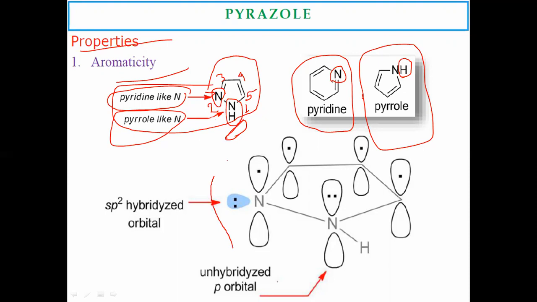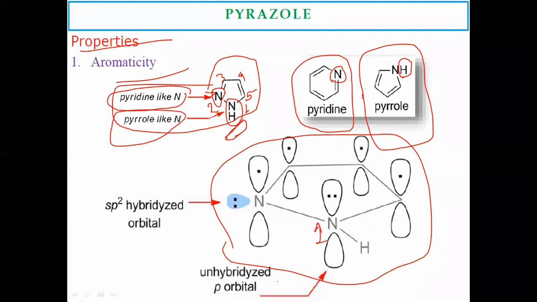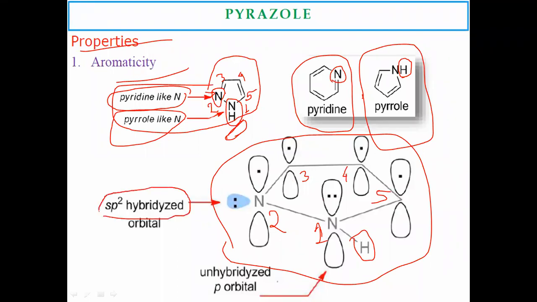And this is the orbital picture of pyrazole. Here, number one is the nitrogen where hydrogen is present. This is the second, third, fourth, and fifth positions. So pyrazole is a five-membered heterocyclic ring in a planar, sp2 hybridized state. All the atoms are sp2 hybridized.